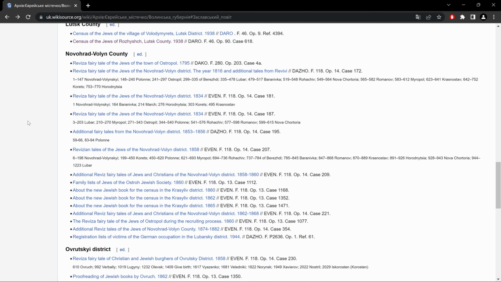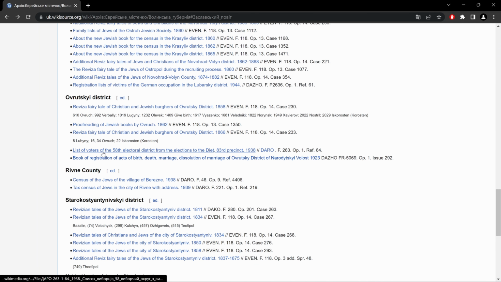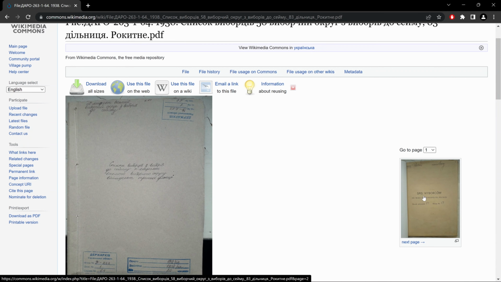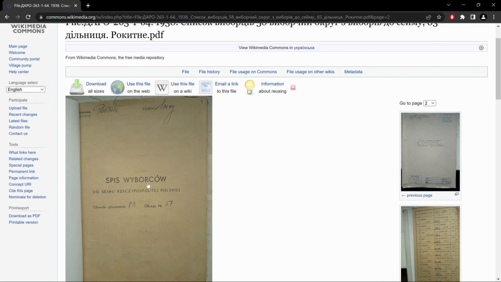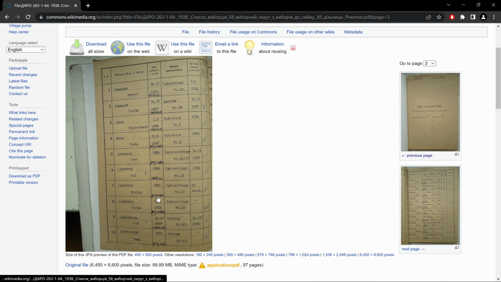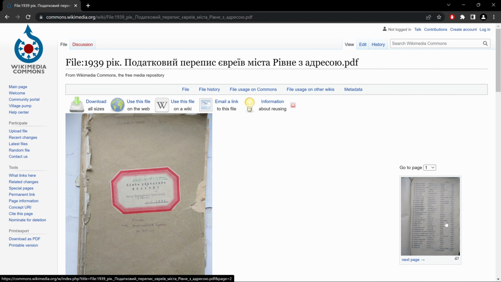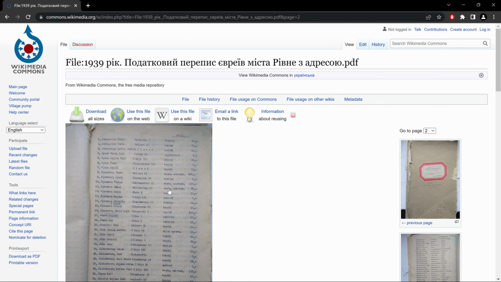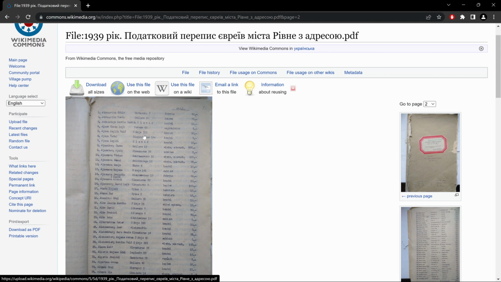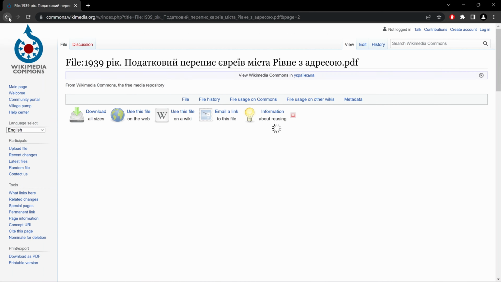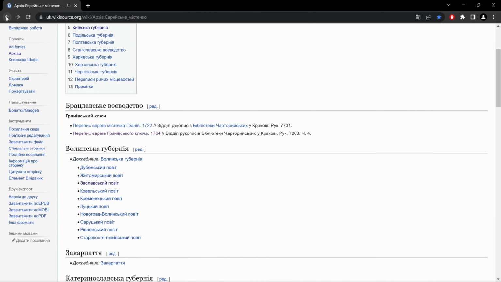Next, if I come down, list of voters, we have a voters list, spis wyborców. Again, it's in Polish. Here, if I go to Rivne County, a tax census, also Polish. And there we have names, addresses, occupation, and the amount paid. Now if I get out of here, let's go maybe to another province,